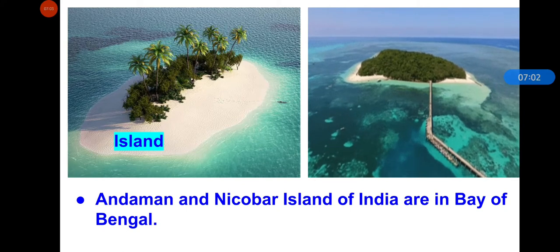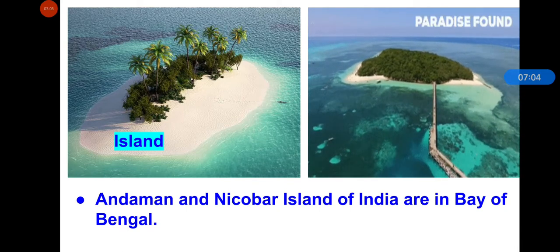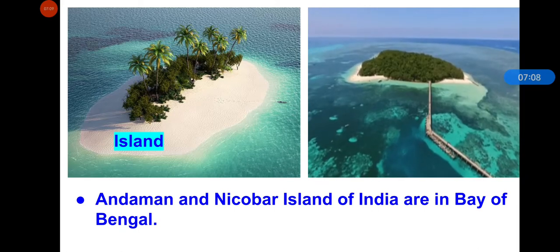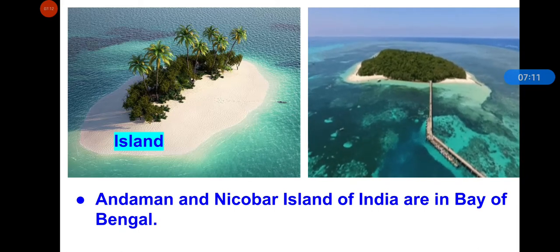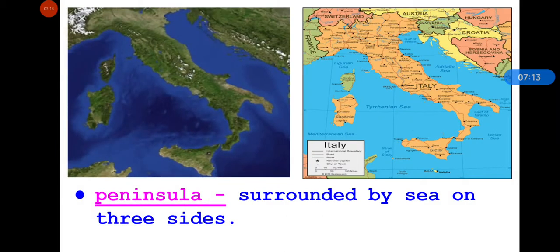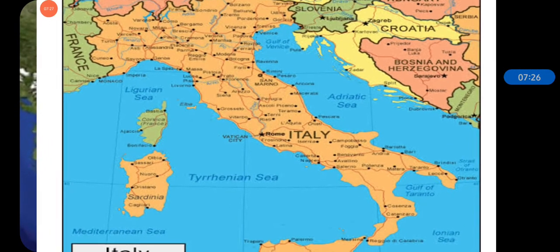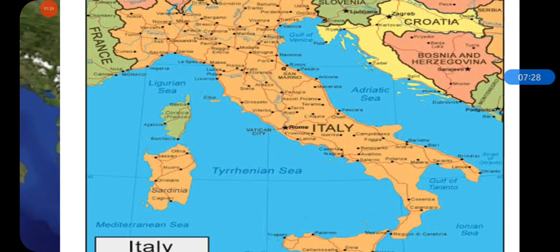Now in your map try to find Europe, and near Europe you will find the country Italy. Okay, like this. Now I hope you are able to find Italy, or if you don't have atlas, you can take help of this picture. So as you can see, this country is surrounded by water on 3 sides.